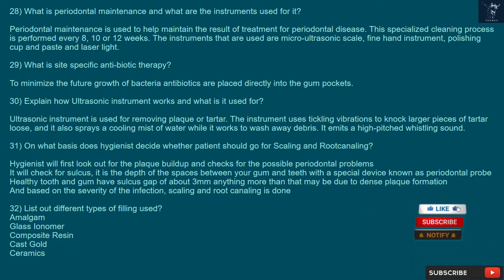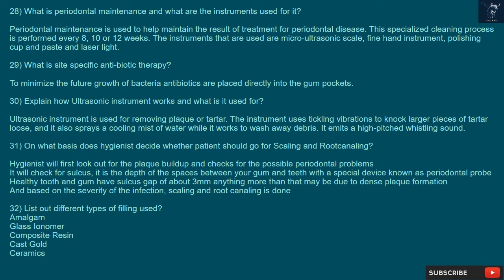What is periodontal maintenance and what are the instruments used for it? Periodontal maintenance is used to help maintain the result of treatment for periodontal disease. This specialized cleaning process is performed every 8, 10 or 12 weeks. The instruments that are used are micro-ultrasonic scaler, fine hand instrument, polishing cup and paste and laser light. 29. What is site-specific antibiotic therapy? To minimize the future growth of bacteria, antibiotics are placed directly into the gum pockets.